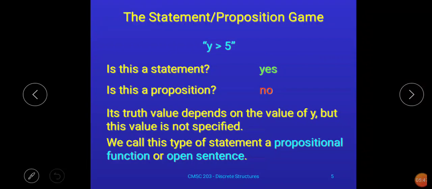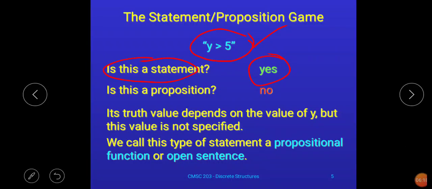all kinds of mathematical expressions are treated as statements, and this is a mathematical expression, right? Y greater than 5 is a mathematical expression, and as I said earlier, all mathematical expressions are treated as statements. That's why this is a statement, yes. Okay, now the next point is whether this statement is a proposition. Now see, interestingly, this statement is not a proposition here.